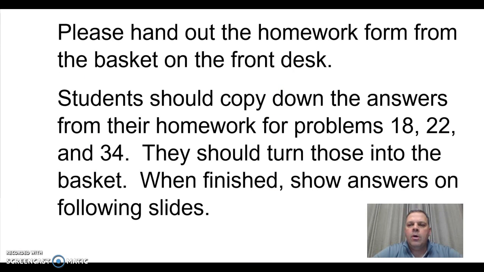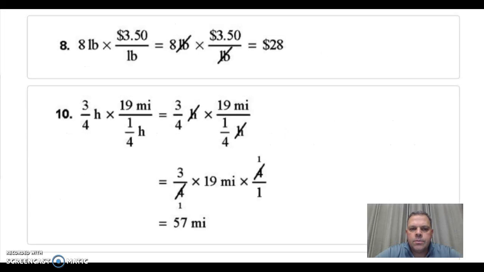Please hand out the small slip of homework form from the basket on the front desk. Students, please copy down the answers from your homework for problems 18, 22, and 34. Please turn those into the basket. When everyone has turned those in, please show the answers on the following slides. Please pause the video until all students have turned in their homework form. Here are the answers for your homework.